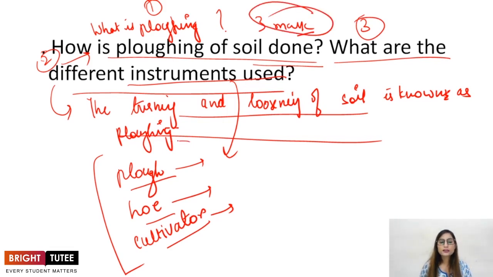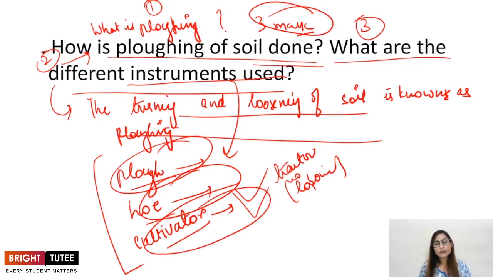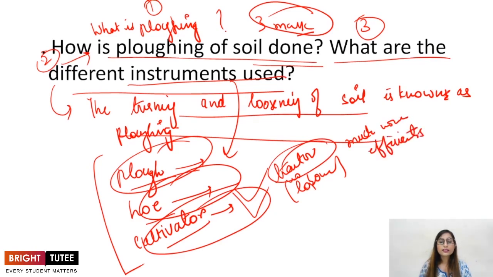You will be providing the detail of each instrument, detail as in the work that it does and how it does that, right? And how the cultivator is better because it utilizes a tractor. It does not include any labor, right? No manual labor, no animal labor. It utilizes a tractor and it is much more efficient, right? These are the instruments used. You can look for the detail in the lecture.